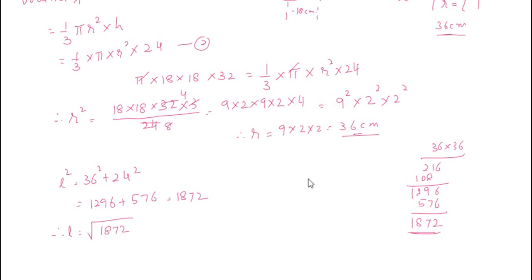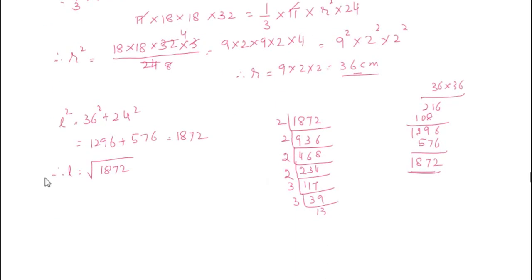So let us do the prime factorization of this. 1872 divided by 2 is 936, divided by 2 is 468, again divided by 2 is 234, again divided by 2 is 117, divided by 3 is 39, divided by 3 is 13.